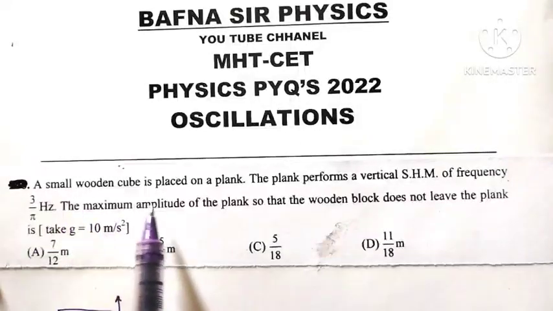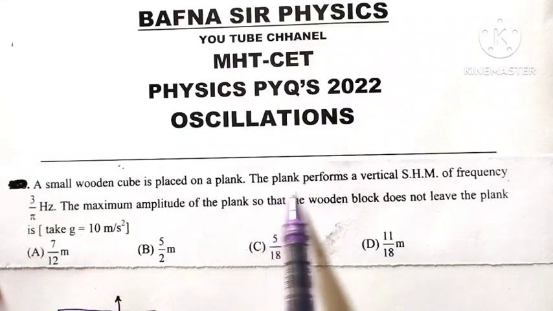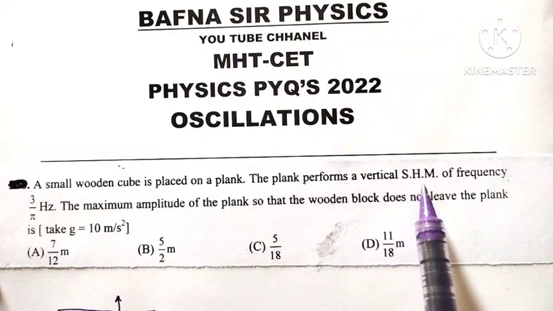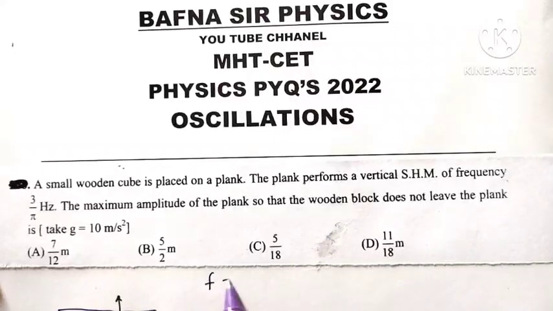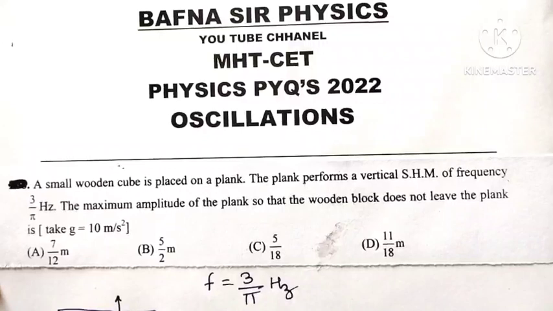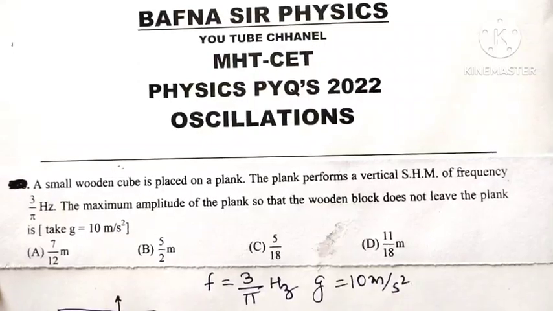A small wooden cube is placed on a plank. The plank performs vertical SHM of frequency 3 by pi hertz. The maximum amplitude of the plank so that the wooden block does not leave the plank is to be found. Take g equal to 10 meter per second square.